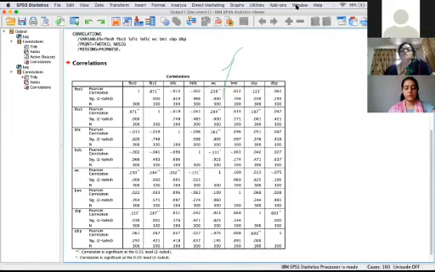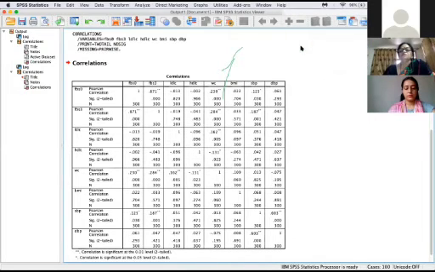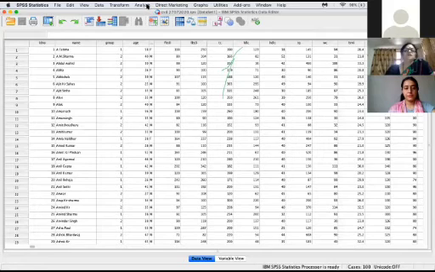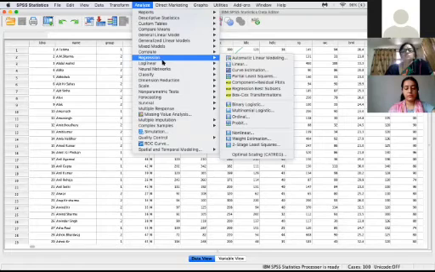And you go for the data. Suppose you want to do the regression analysis, go in the regression.